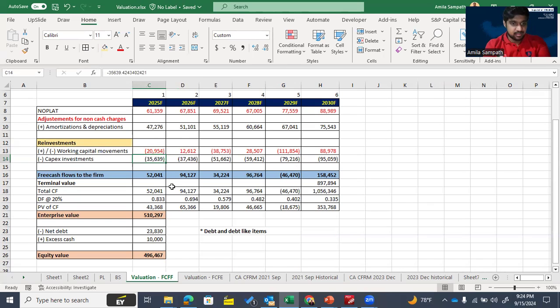And then capex investment. Here you need to deduct gross capex investment during the year. For the gross capital investment during the year, you need to deduct it from our NOPLAT. Gross, not net capex movement. Here you need to deduct gross capex movement.